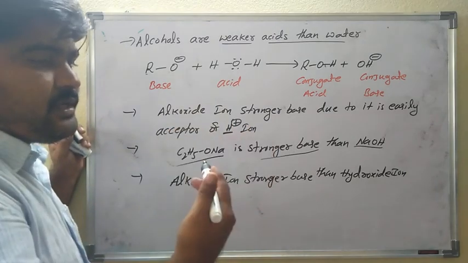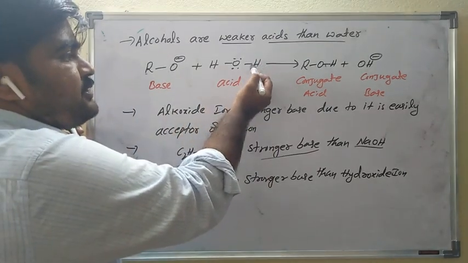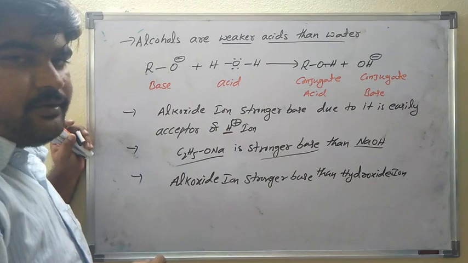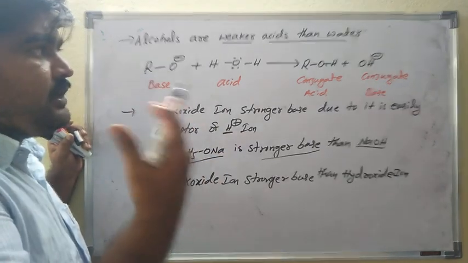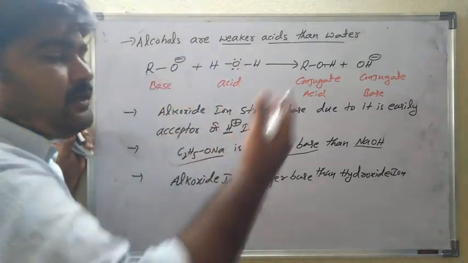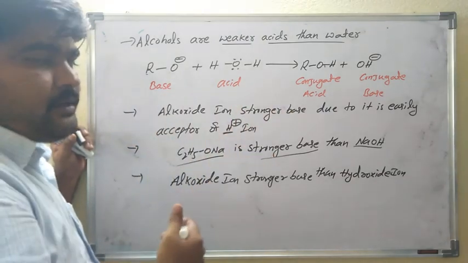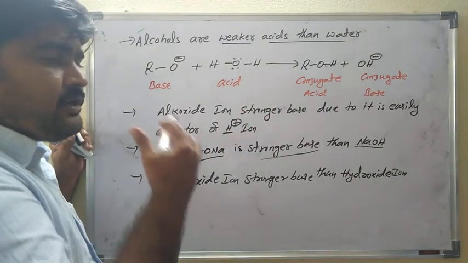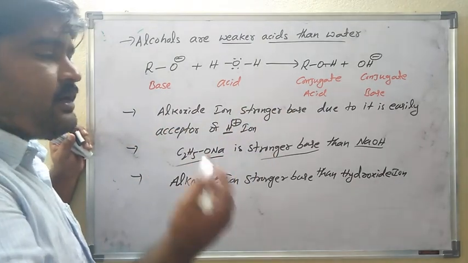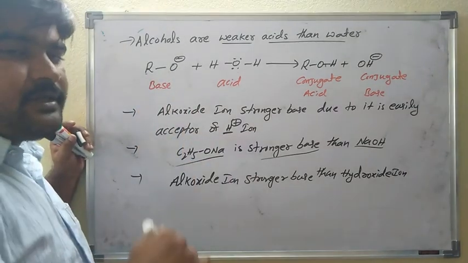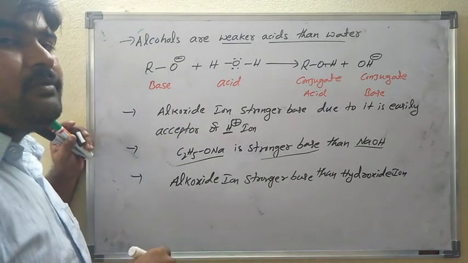Why is water the stronger acid? It is a proton donor, a proton donor to the alkoxide ion. Water is the stronger acid because it is an easy proton donor. However, the alkoxide is a stronger base than the hydroxide ion, because the alkoxide ion is an acceptor of protons.